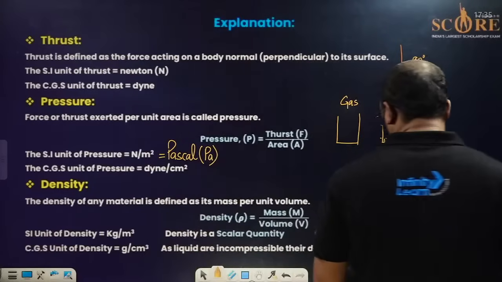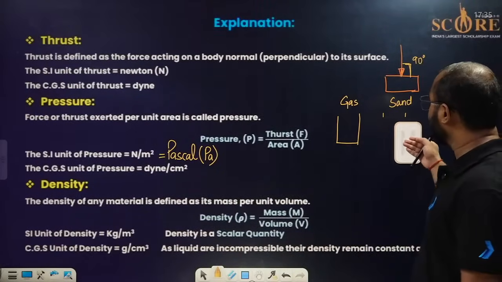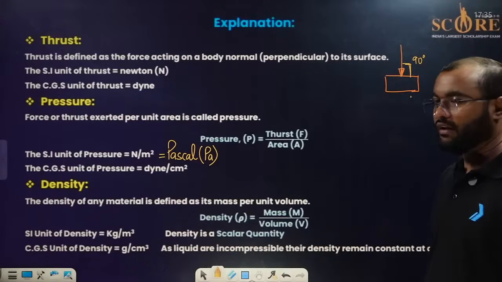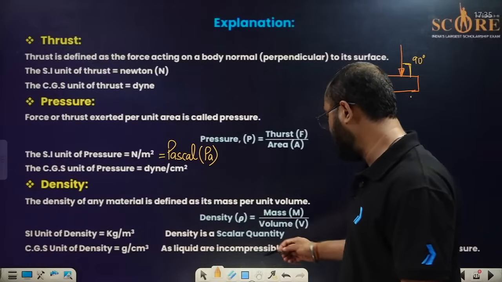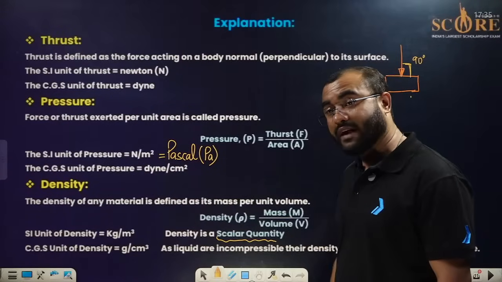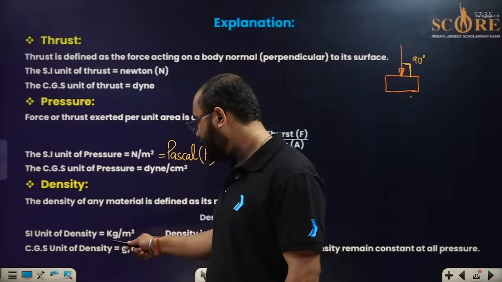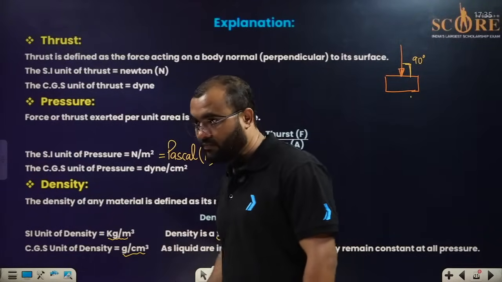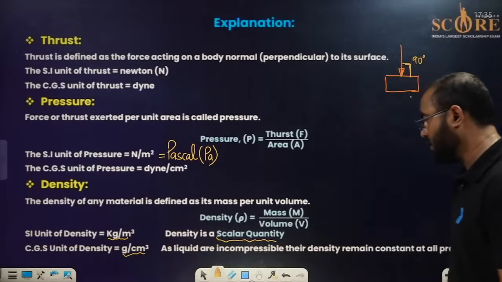I hope it is clear to all. Density is equal to mass per unit volume, and of course it is a scalar quantity only. What is the SI unit of density? That is kg per meter cube. The CGS unit is gram per centimeter cube. Fine, that is what it is.